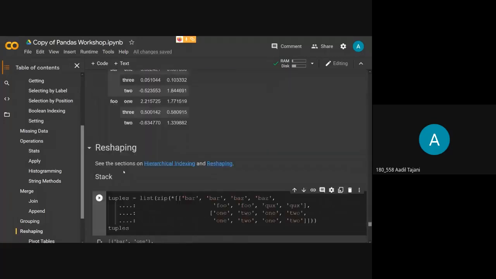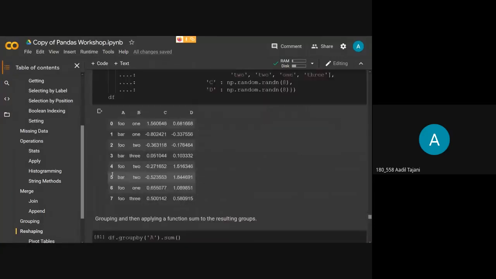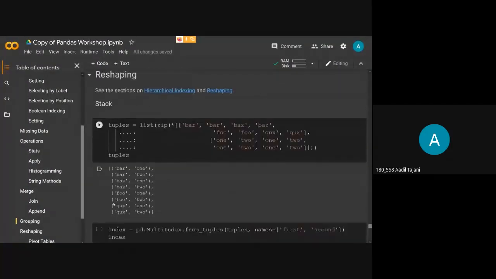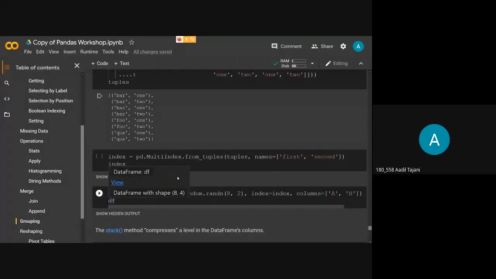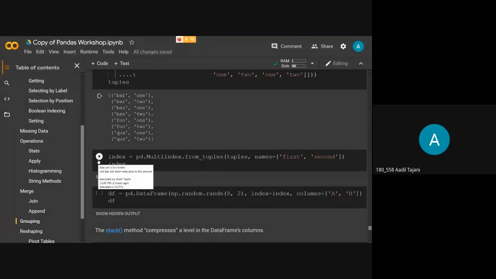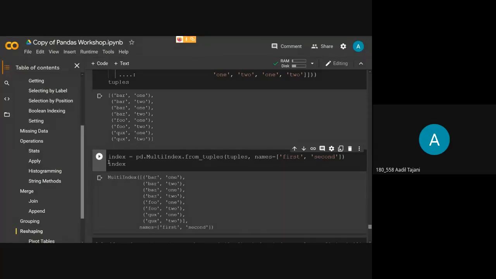we have seen indexing. As you can see here, these values represent the indexes of this data. This is the index column. But now I want to represent my data in multiple index form. So we create an object of multi-index using pd.MultiIndex.from_tuples. You have to specify that the multiple indexes that I want to give are in tuple form.